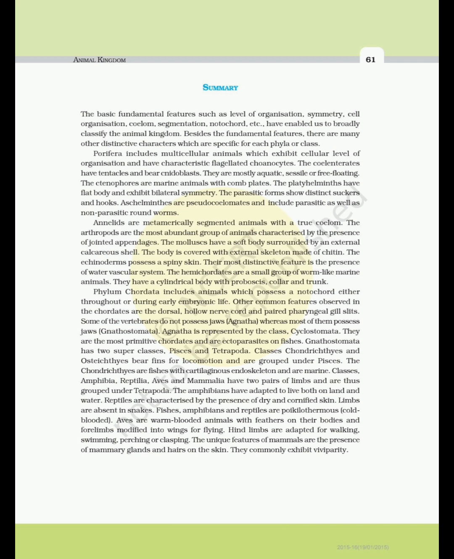Classes Amphibia, Reptilia, Aves and Mammalia have two pairs of limbs and are thus grouped under Tetrapoda. The amphibians have adapted to live both on land and water. Reptiles are characterized by the presence of dry and cornified skin. Limbs are absent in snakes. Fishes, amphibians and reptiles are poikilothermous, cold-blooded. Aves are warm-blooded animals with feathers on their bodies and forelimbs modified into wings for flying. Hind limbs are adapted for walking, swimming, perching or clasping. The unique features of mammals are the presence of mammary glands and hairs on the skin. They commonly exhibit viviparity.